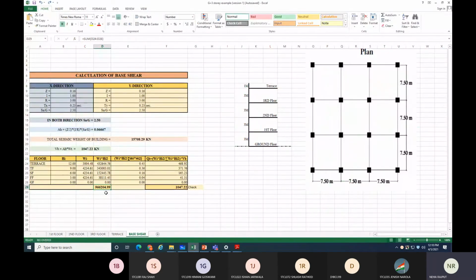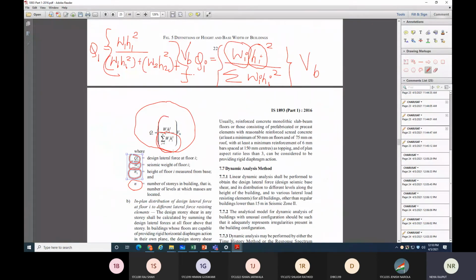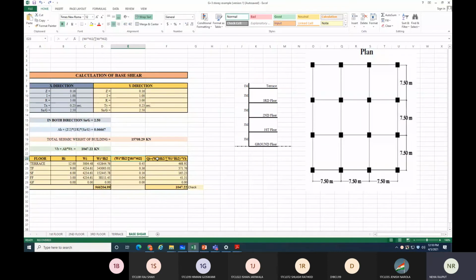Then first I make a column for the term Wi Hi square upon summation of Wi Hi square, and then this term into VB. Getting my point? So again, Qi is equal to Wi Hi square upon summation of Wi Hi square into VB.